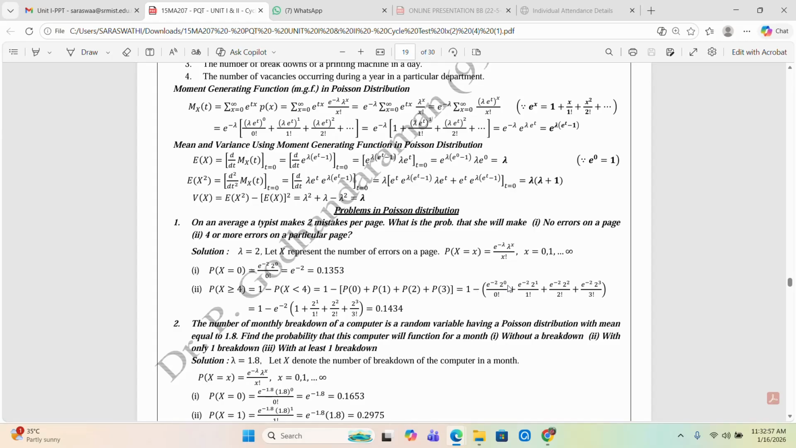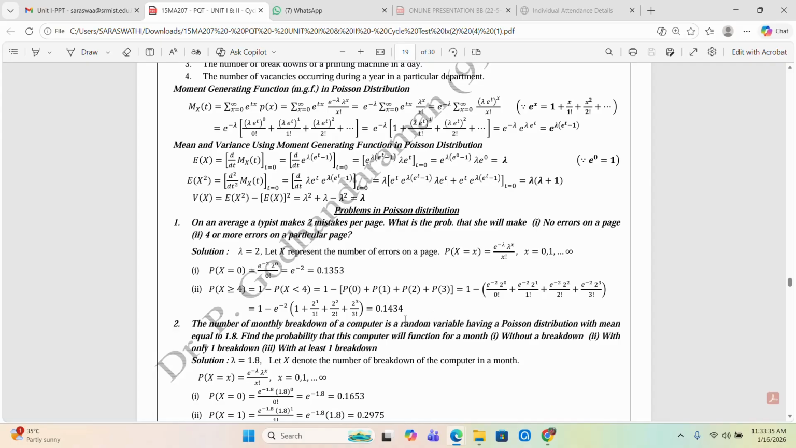So 1 minus e power minus 2, taking the common value outside. So 1 plus, here 2 power 0 is 1, 0 factorial also 1. So it is 1 plus, we already took the constant e power minus 2 outside, the remaining values: 2 power 1 by 1 factorial, and 2 square by 2 factorial, and 2 cube by 3 factorial. So e power minus 2 into 1 plus 2 by 1 factorial plus 2 square by 2 factorial plus 2 cube by 3 factorial. Expand and find out the solution: 0.1434.